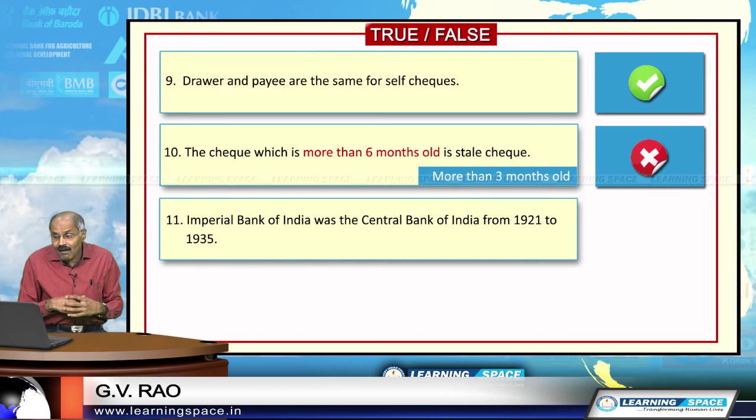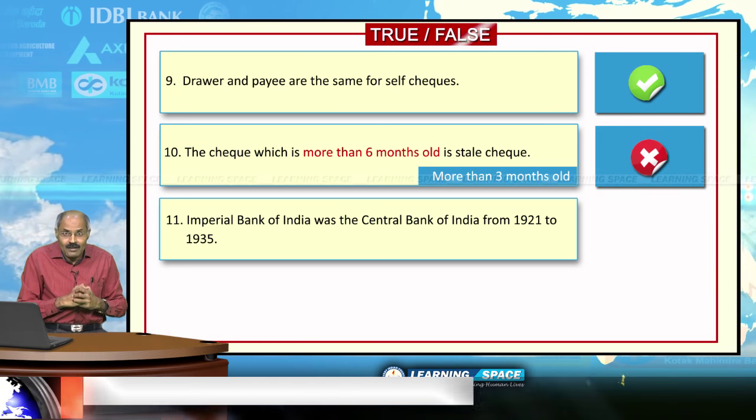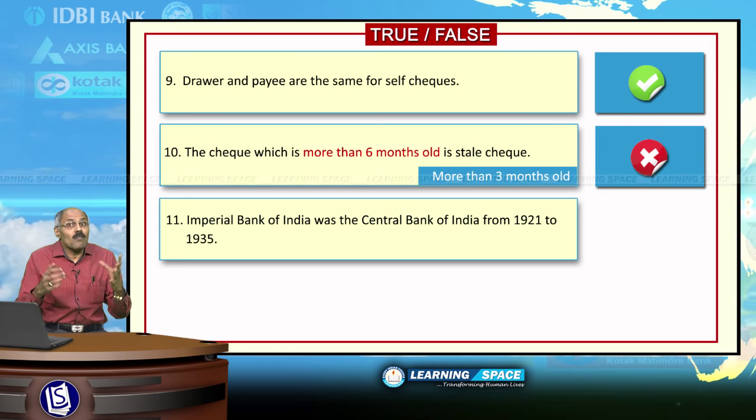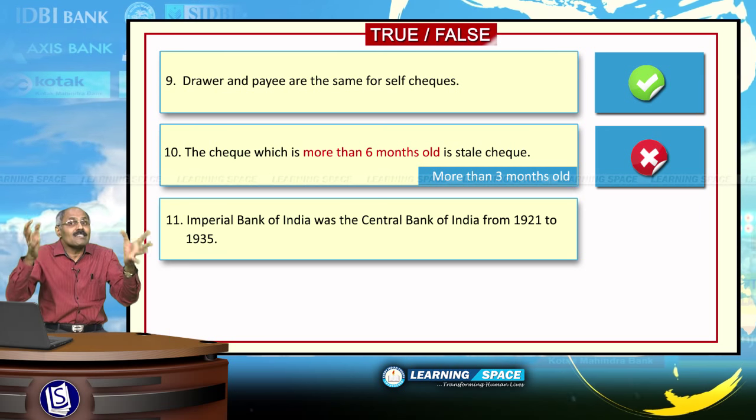Imperial Bank of India was the central bank of India from 1921 to 1935. Imperial Bank of India was formed with merger of 3 banks in 3 presidency states.